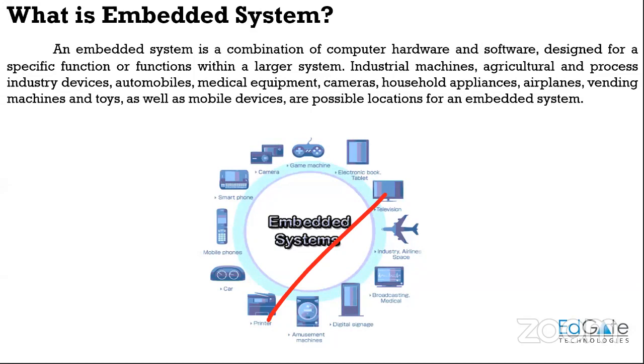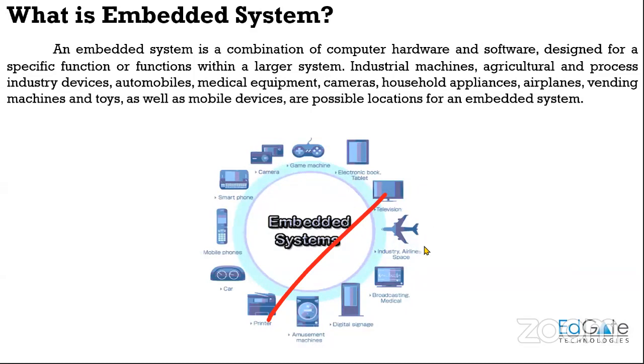So yeah, this is what an embedded system is. It is a combination of both hardware and software, which is dedicated to perform a single task, and it is also a part of a larger system, right? So these are a few examples of an embedded system.